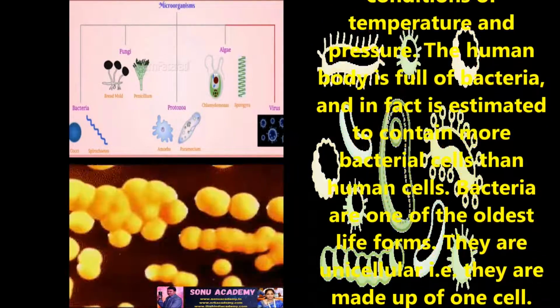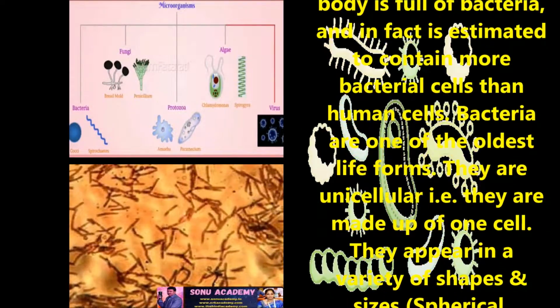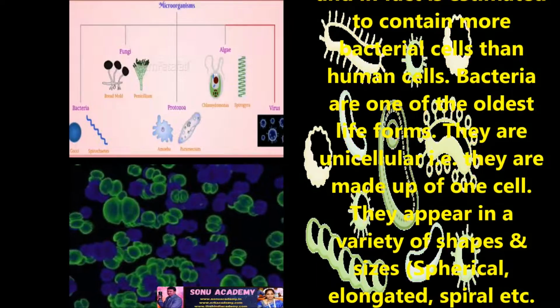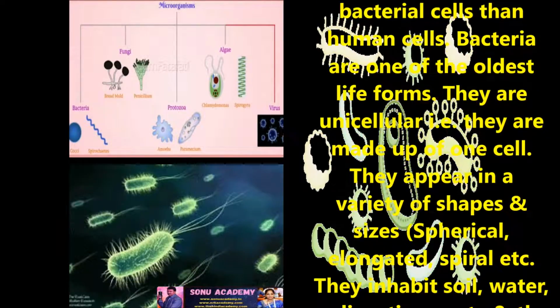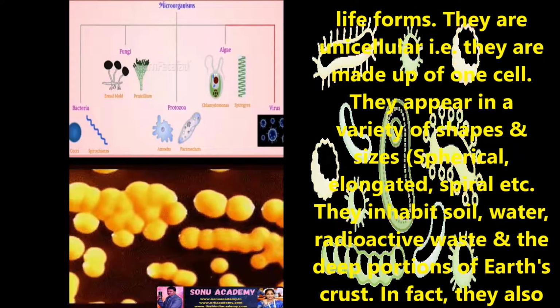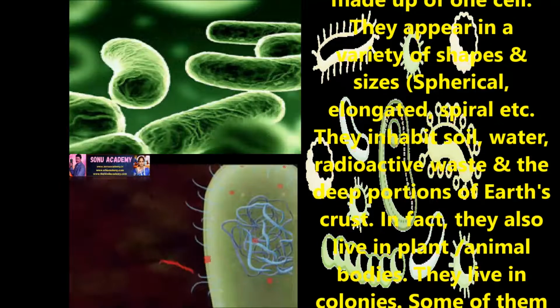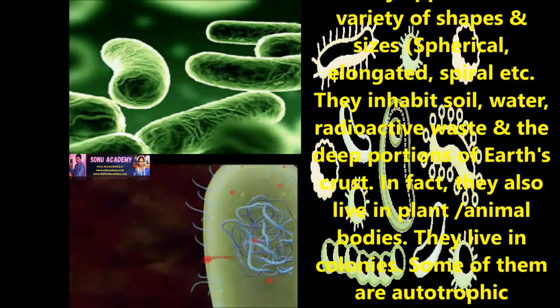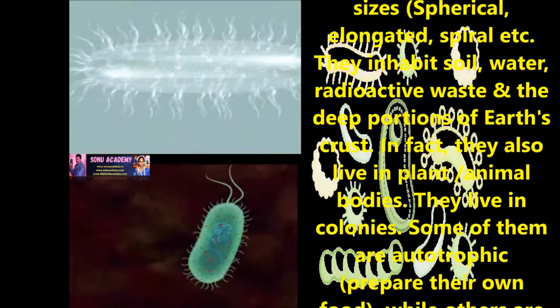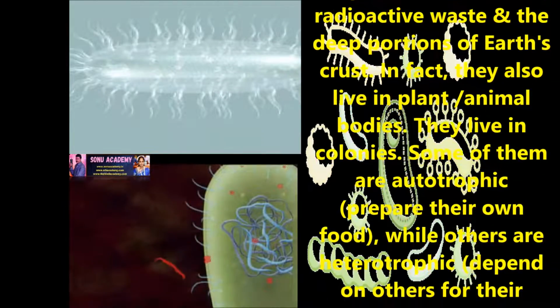Bacteria are one of the oldest life forms. They are unicellular, that is, they are made up of one cell. They appear in a variety of shapes and sizes. They inhabit soil, water, radioactive waste, and the deep portions of the earth's crust. In fact, they also live in plant and animal bodies. Children, bacteria live in colonies.